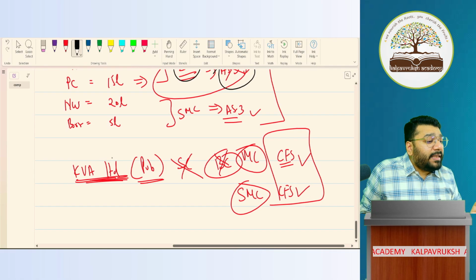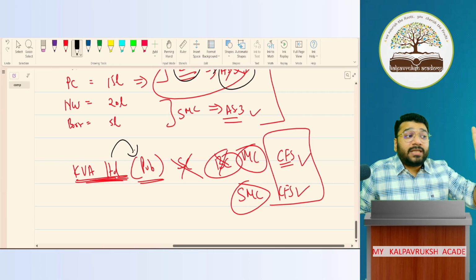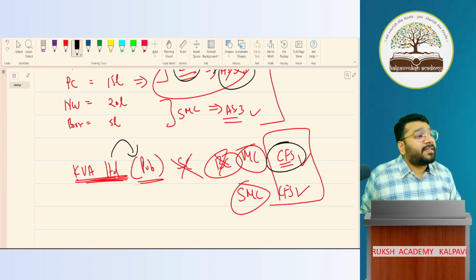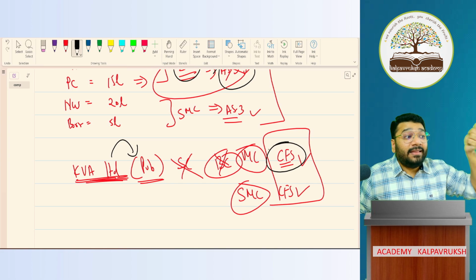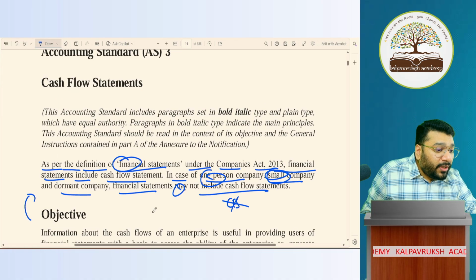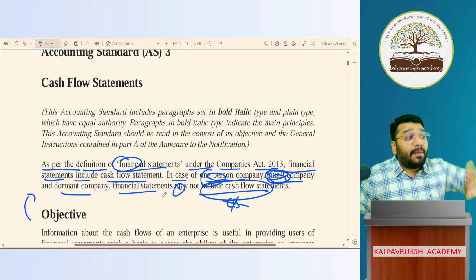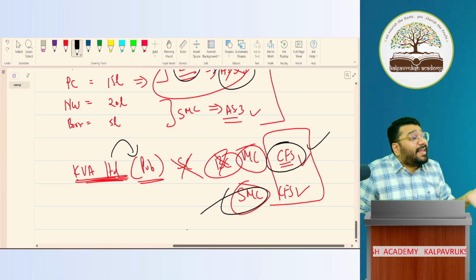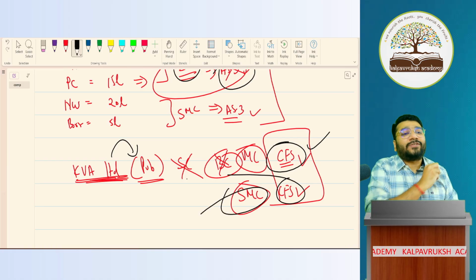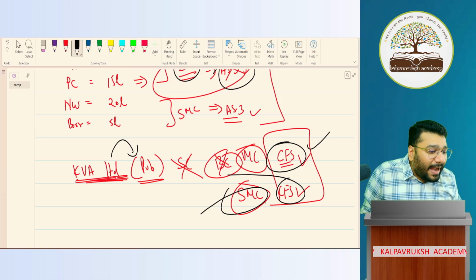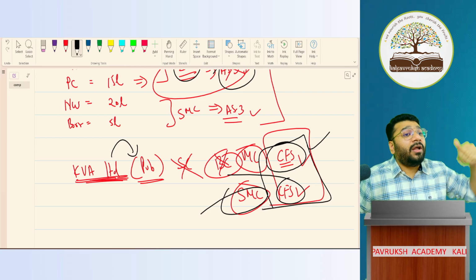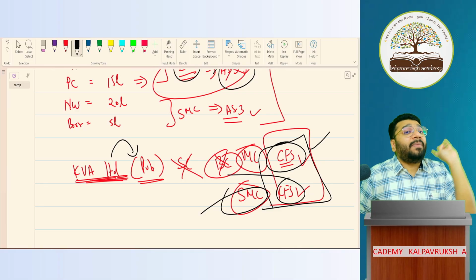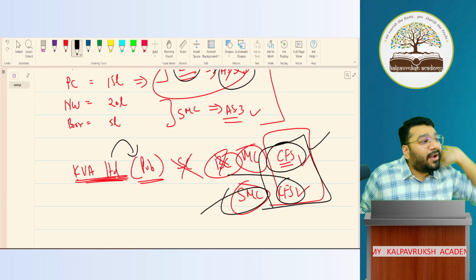But if Kalpavriksh Academy is a limited company, which is a public company, then you are not a small company. Who are you? A big company. Since you are not a small company, you have to prepare CFS. Who is saying this? Accounting Standard 3 is telling. In that document, they're telling that if you're a small company, don't give a cash flow statement; if I'm not a small company, I have to give a cash flow statement. SMC is anyway telling that you have to prepare a cash flow statement. So in both scenarios, if I add together, I have to prepare a cash flow statement for a public company. But for a private company, depending on whether it is a small company or not, you have to make a call.